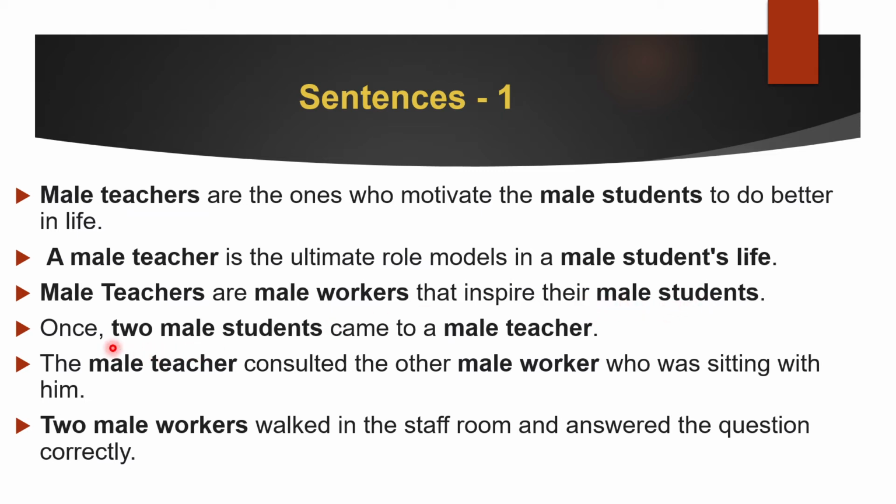Great. Now let's go back to the fourth one. Once, two male students came to a male teacher. Okay, two male students. This all can be converted into one word if we pay attention to the Muslimani chart. Yes, it's Muslimani. So if we say Muslimani, then we just need the word for students. Other things are already there. So the word for students is talibun. Now to change into dual, what we have to do is make it ani.